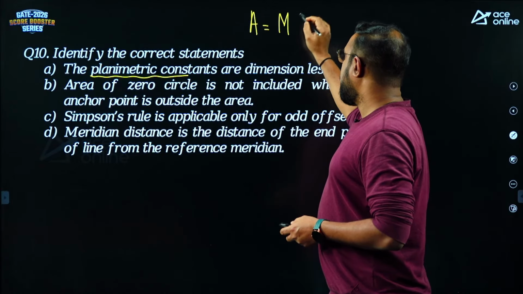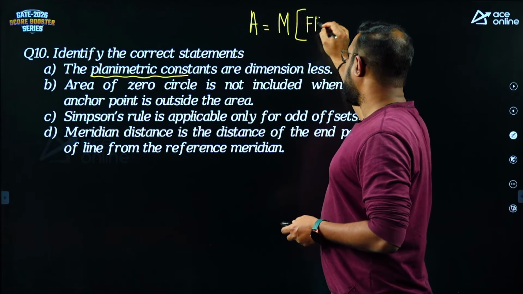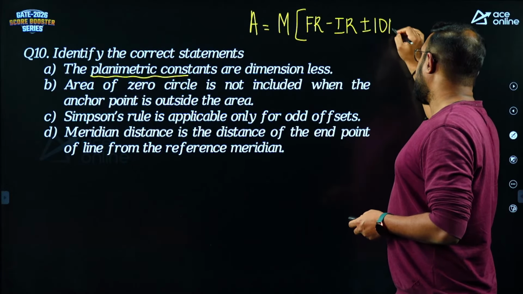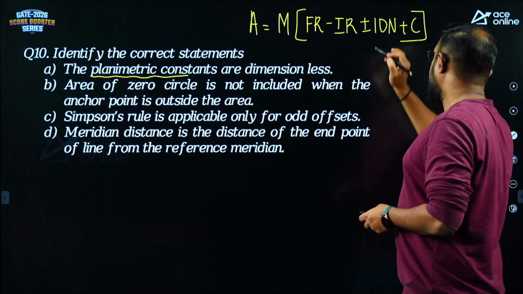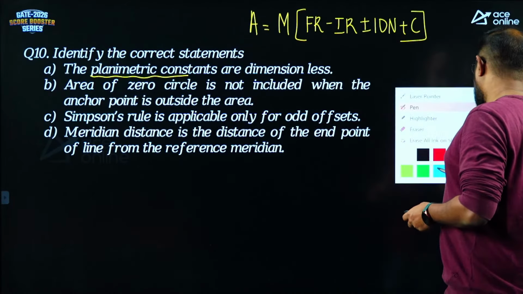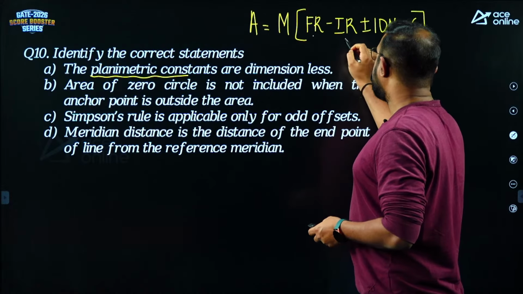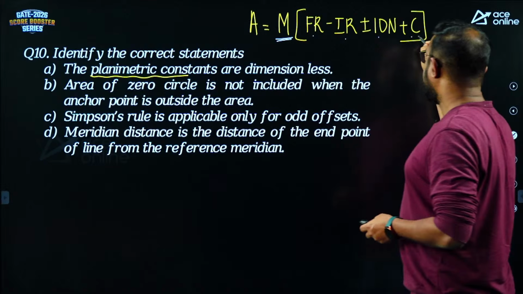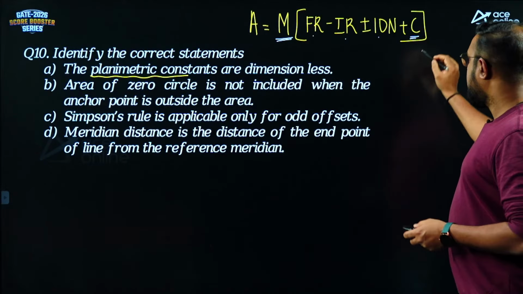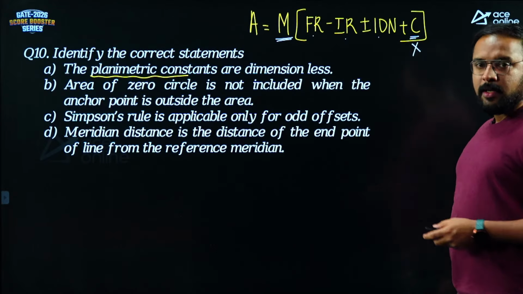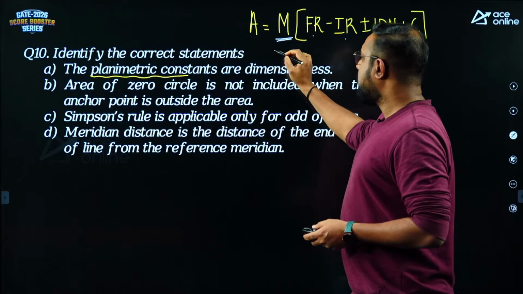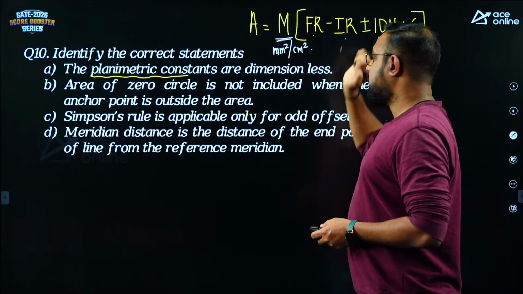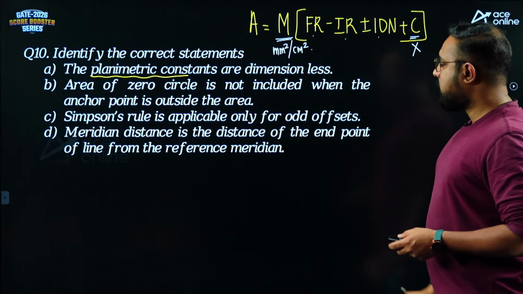Area A is equal to M into final reading minus initial reading plus or minus 10n, plus C. Here, the three readings are taken from the graduated drum, whereas M is the multiplying constant and C is the additive constant. Remember, the additive constant has no unit, but the multiplying constant will have units either in millimeter square or centimeter square. So please remember that.